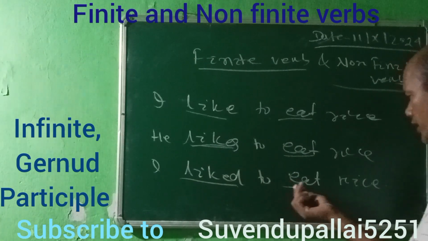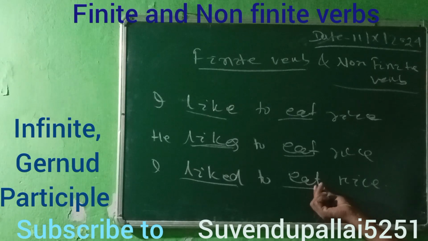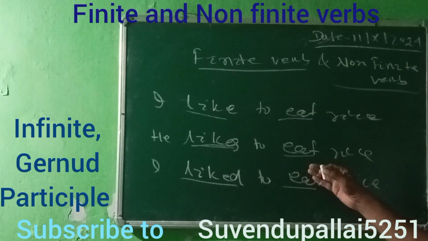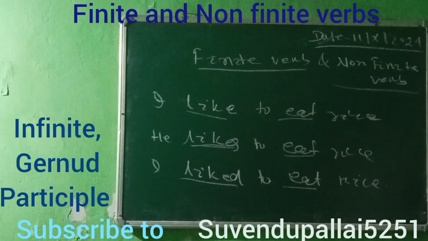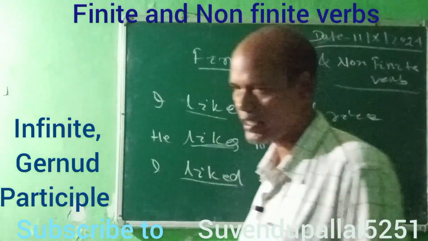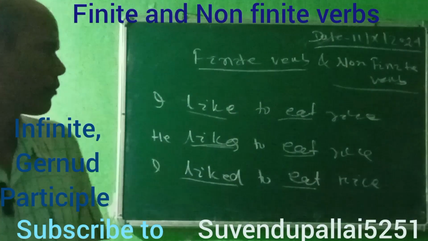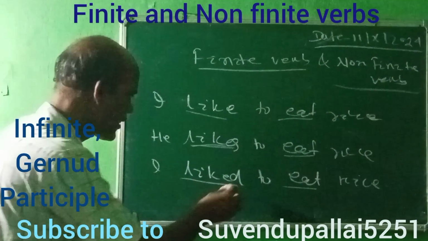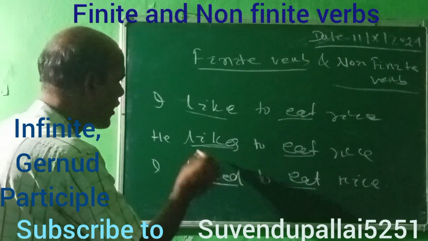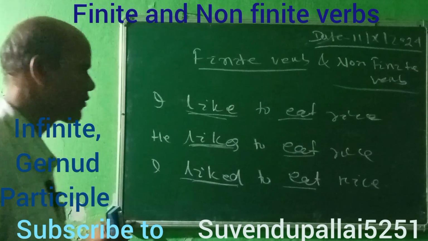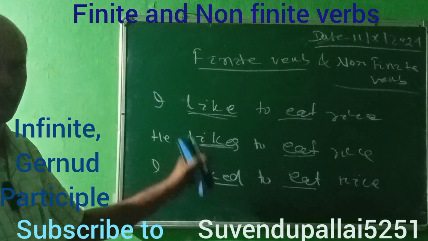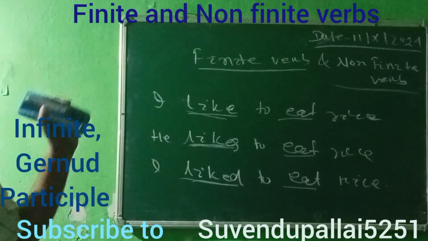But in eat there is no change, although it is a verb. So I liked, likes, like: these are called finite verbs.